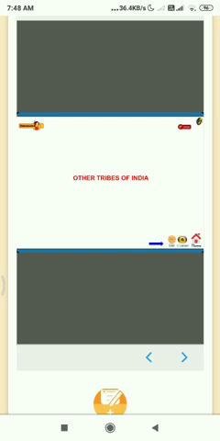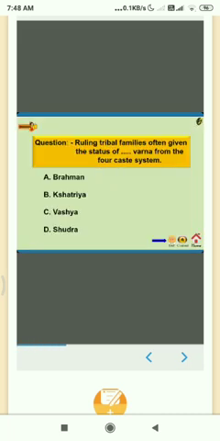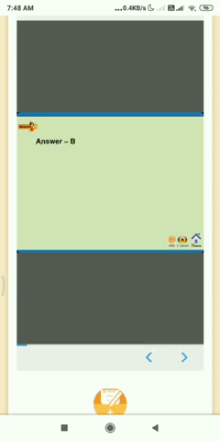Now let's observe some tribes of India with their respective living place. Answer the below given question. Name the class that was offered to some of the ruling tribal families after they were defeated in the War of Expansion. Your option.